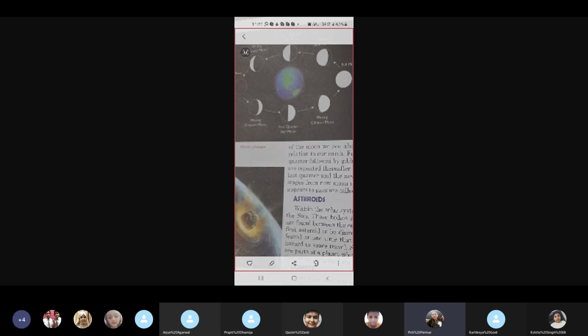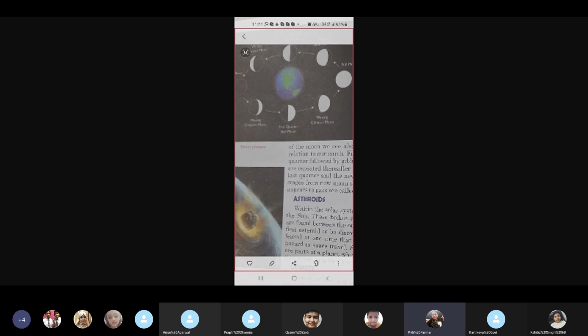The moon has no light of its own. It shines only by the reflected sunlight. The portion of the moon we see at any given time depends on the angle which the sun's rays make with the moon. The moon always rotates on its axis, facing the earth all the time. The lighted portion of the moon we see also depends upon its position in the sky in relation to our earth. First, we see the thin crescent, then the quarter, followed by gibbous, and finally the full moon.